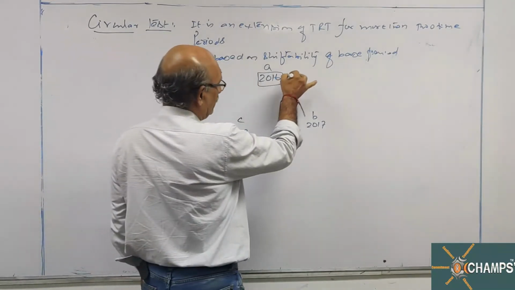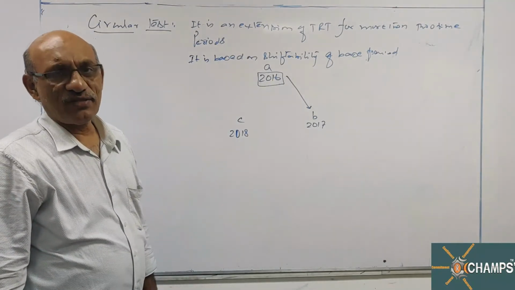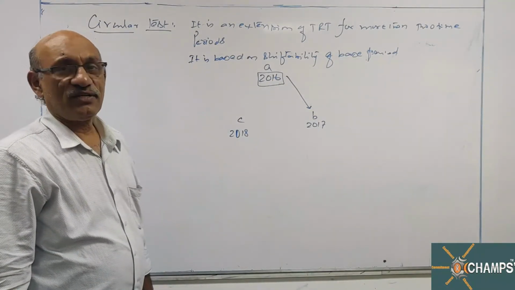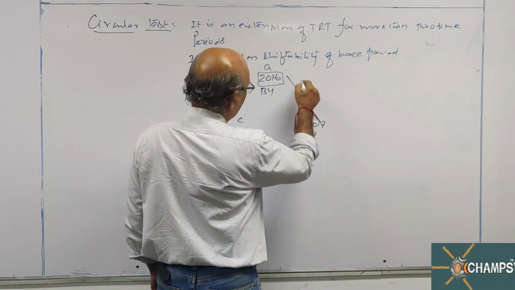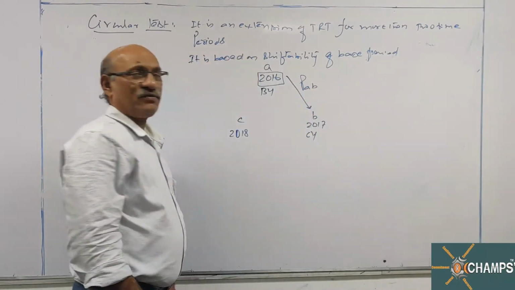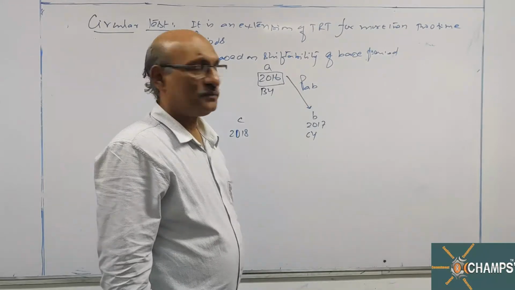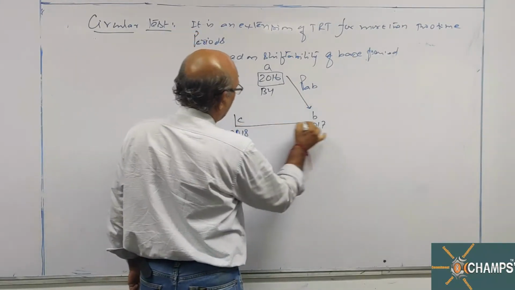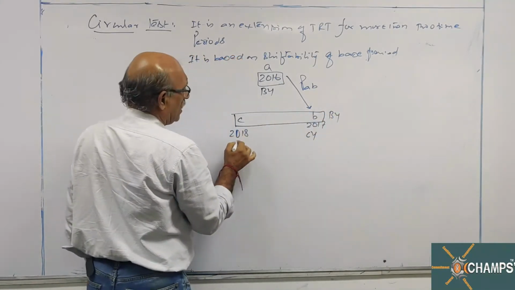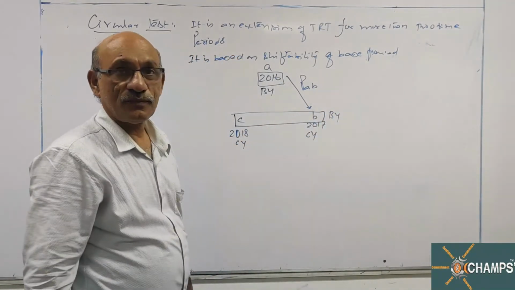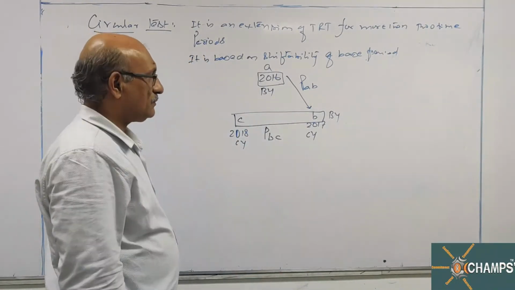Now in this particular case, we will calculate the index number with 2016 as the base year and 2017 as the current year. Index number is represented by PAB. Base year always we write first, then current year. Consider these 2 periods: now this will become base year, this will become current year. Again I will calculate the index number, denoted by PBC.